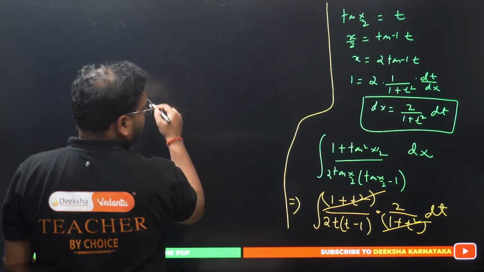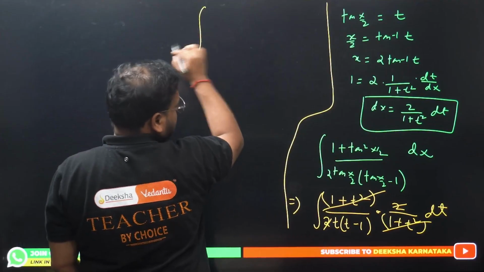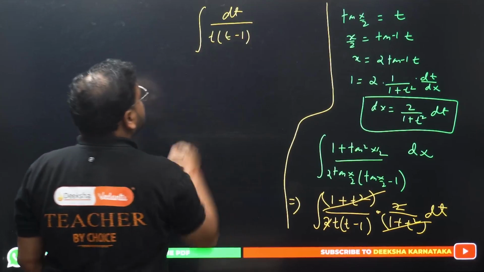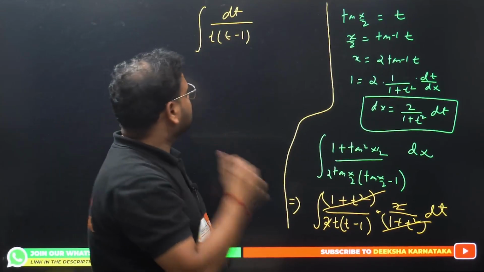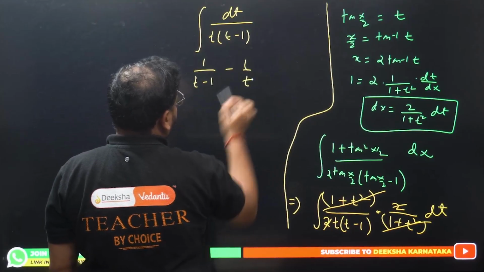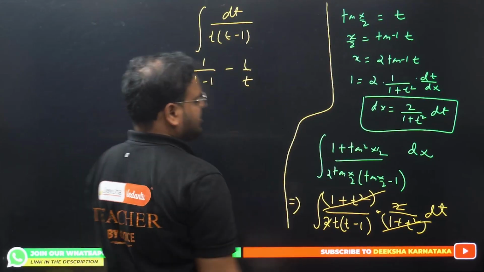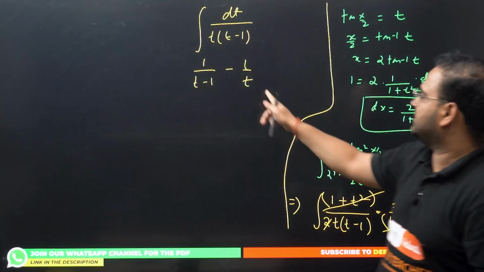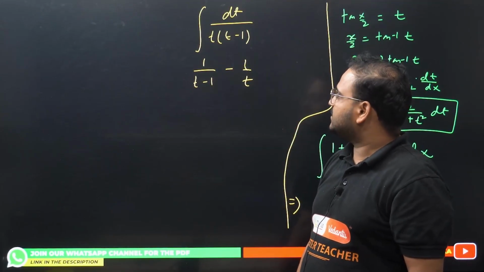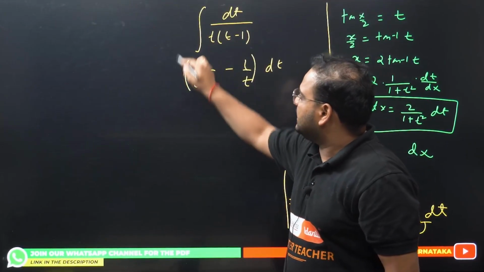Alright, what am I getting now? This 2 is also cancelled. So I have so far dt upon t times t minus 1. Okay, separate this. You can apply the partial fraction. You'll have 1 upon t minus 1 minus 1 upon t. This is a partial fraction actually. If you apply this, you'll get the partial fraction like this: 1 upon t minus 1 minus 1 upon t. Correct. This is right. With dt over here, this whole thing is the integration.